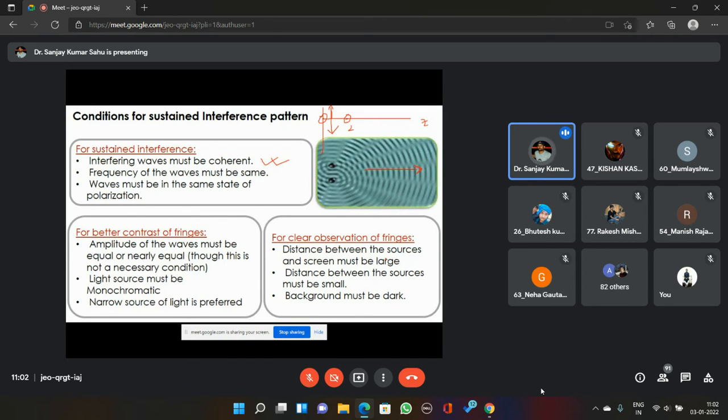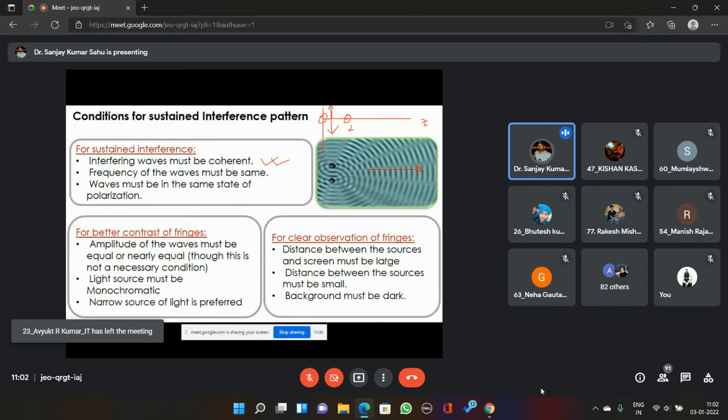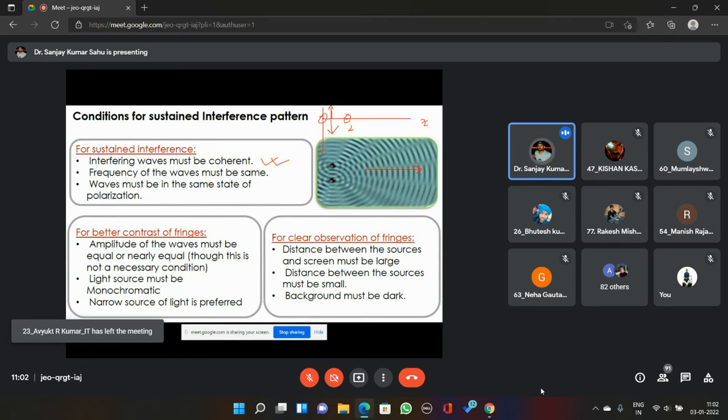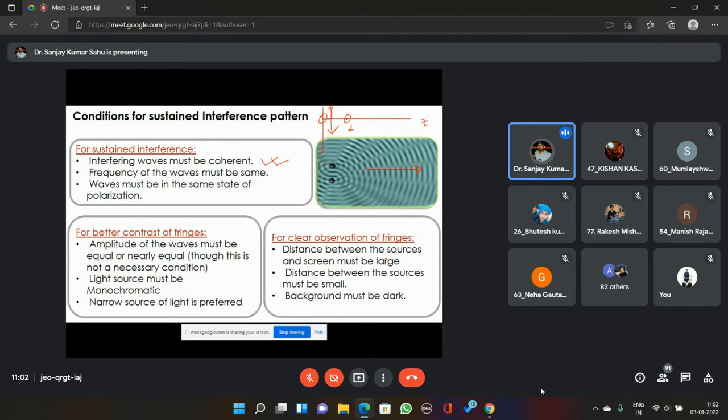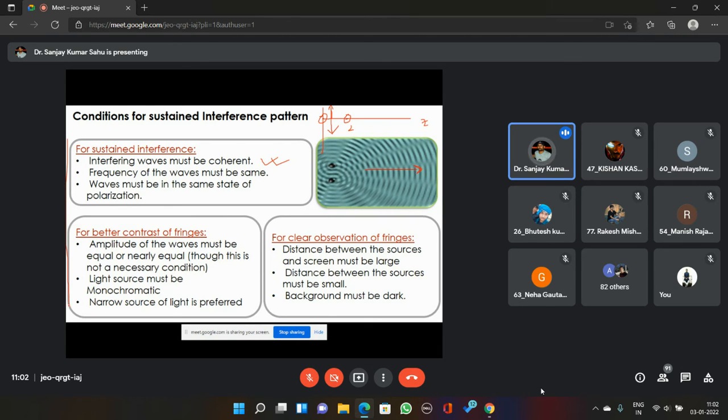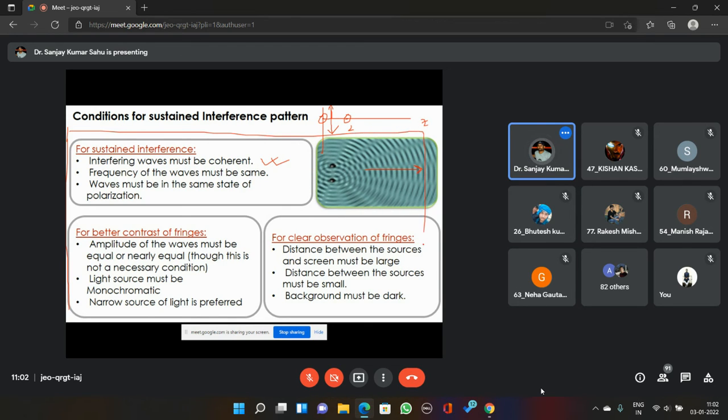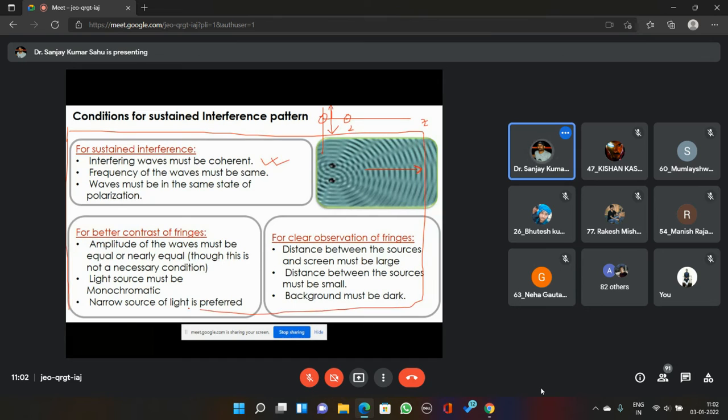For clear observation of fringes, the distance between the source and screen must be large, the distance between sources must be small, and the background must be dark. If the background is not dark, again you cannot observe clear fringes. These are the certain conditions which we need to fulfill in order to have a better fringe pattern or better experimental demonstration. Okay, understood?